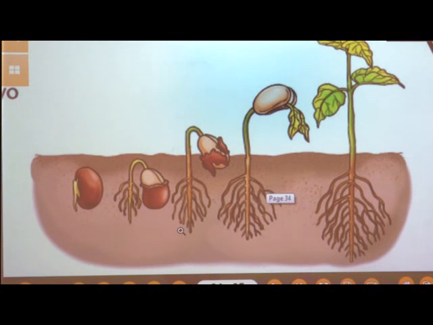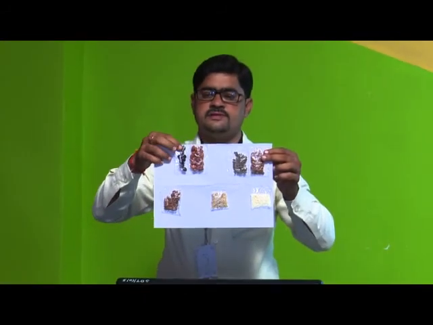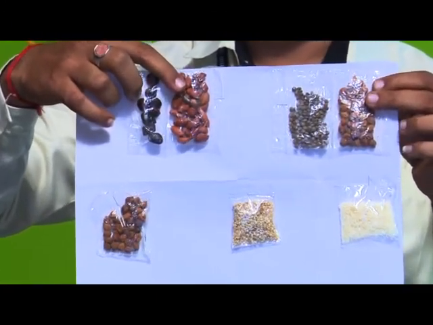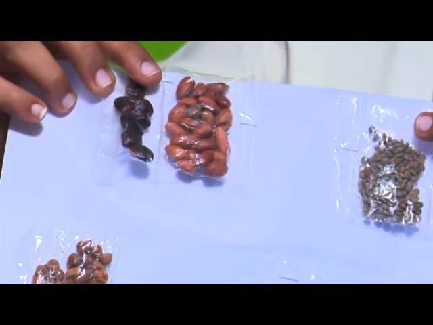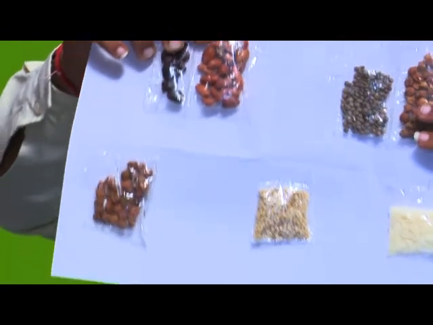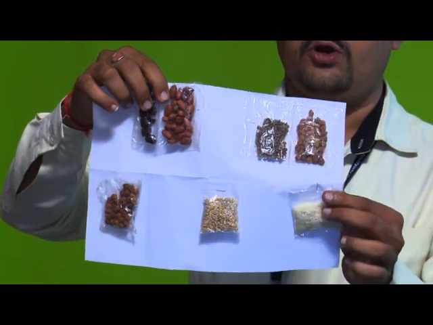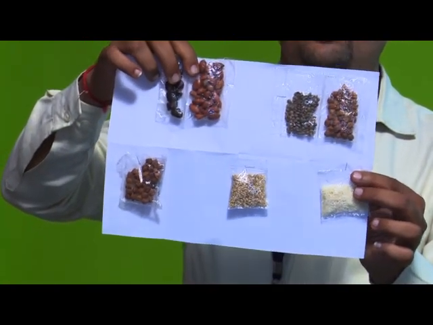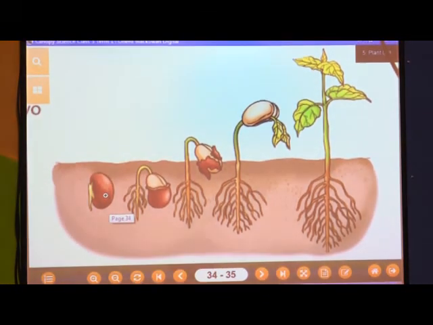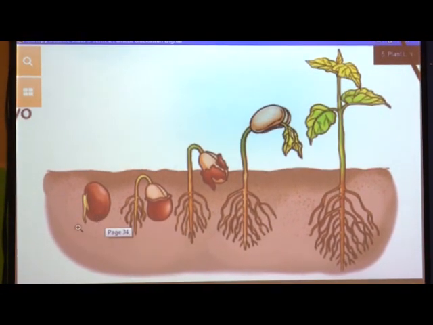Also I will show you here some seeds. If you see here, these are the seeds of tamarind, peanuts, then gram, linseed, this is the linseed, and rice, seeds of rice. These are the different types of seeds. Here you can see the germination or reproduction from the seeds, the stages of the reproduction in the seeds.